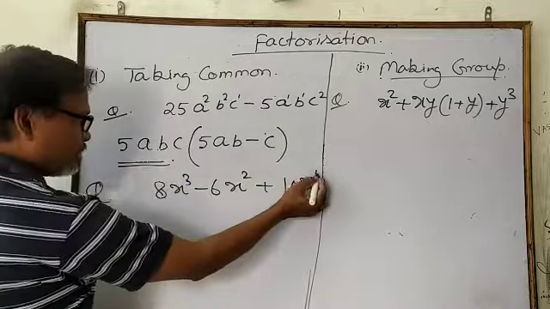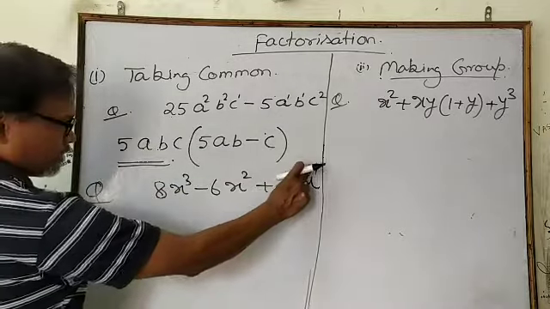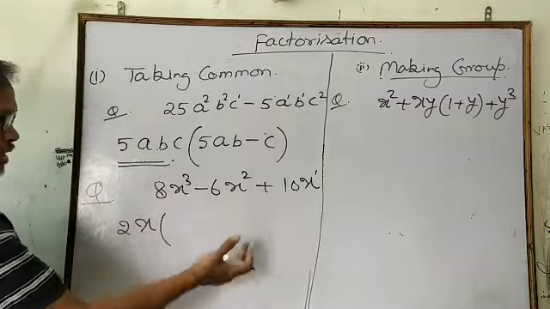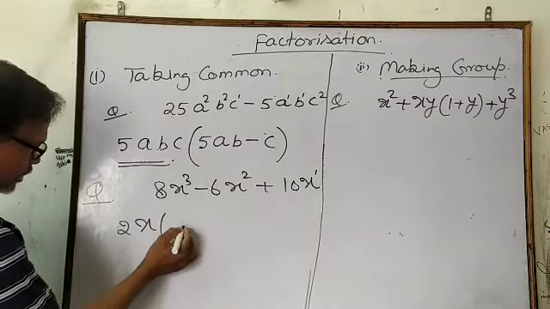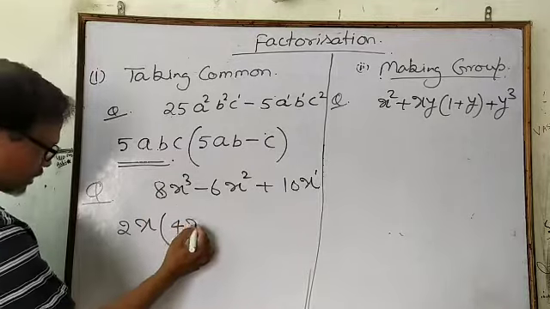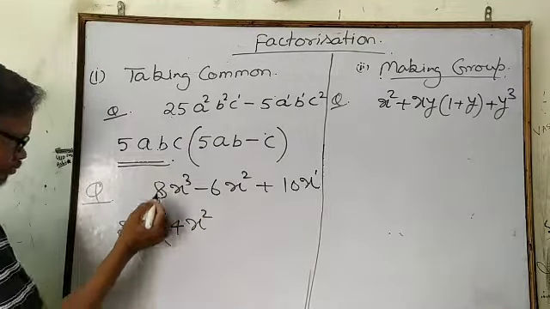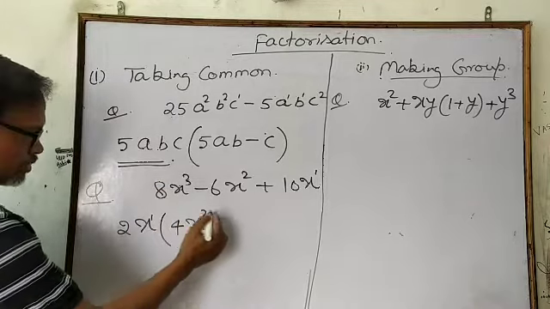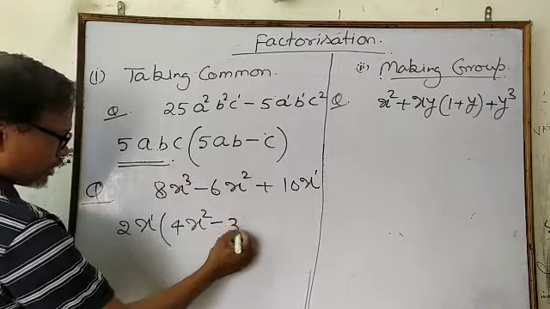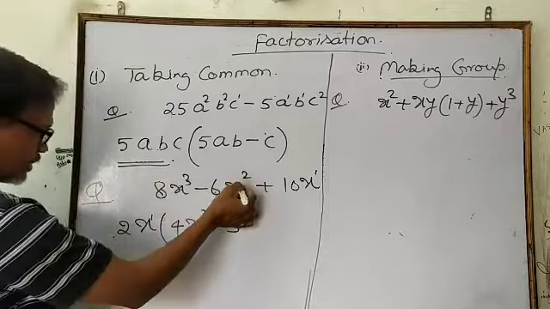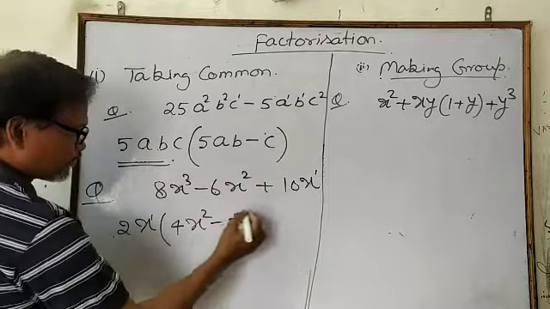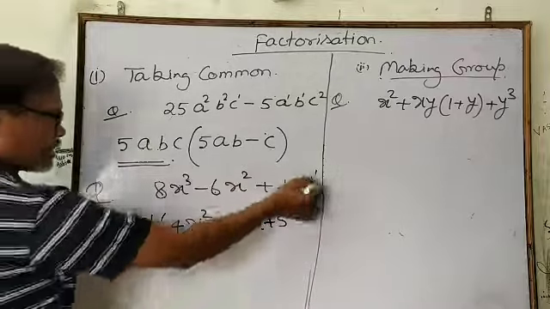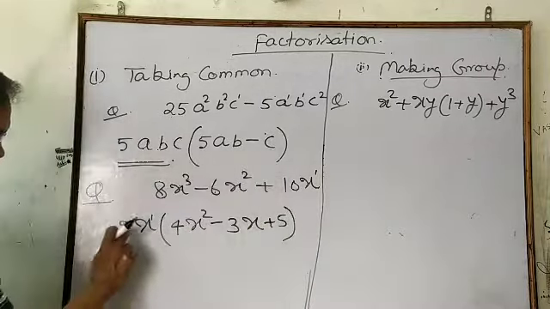Then the minimum power of x is 1. So only x you can take common. What will you have in the bracket? 2 4s are 8, x square because it is 3 and it is 1. So subtract, or you can divide x cube by x, means x square only, minus 3, 2 3s are 6, x square upon x, that is x. Then 2 5s are 10 and x common. So this is the answer.